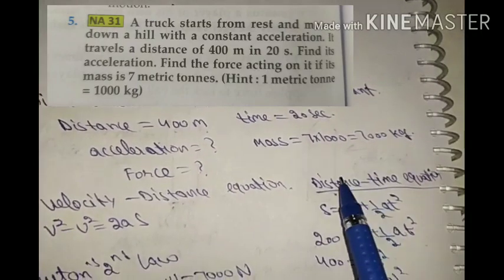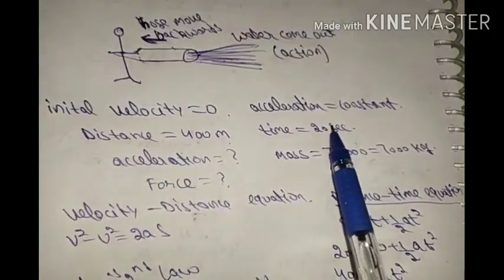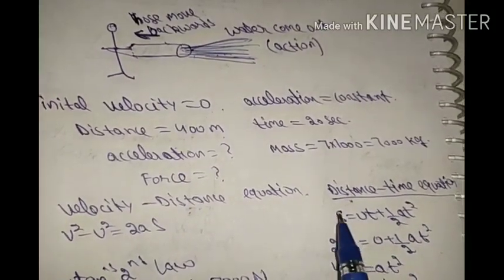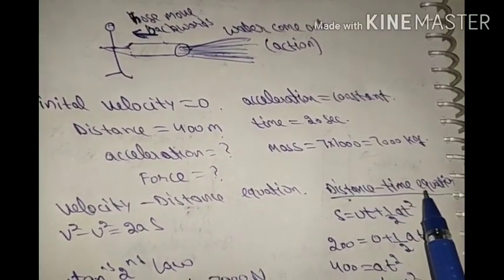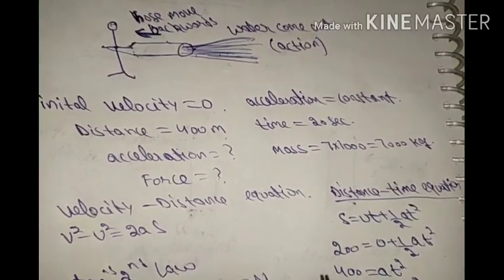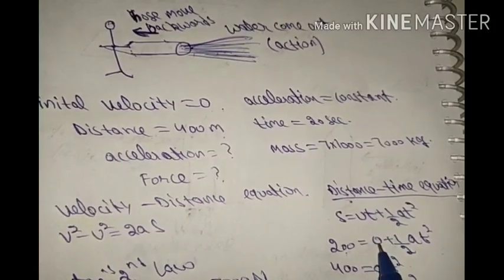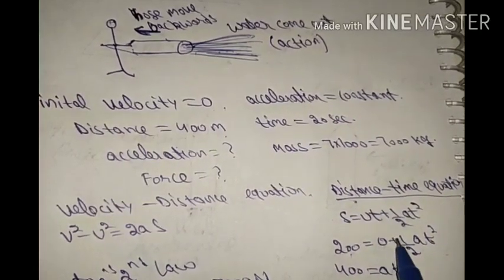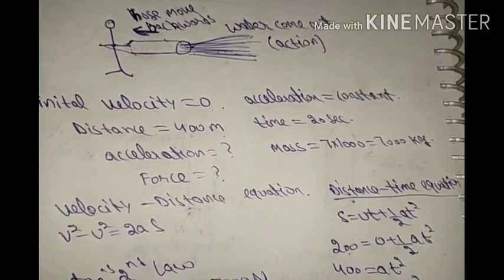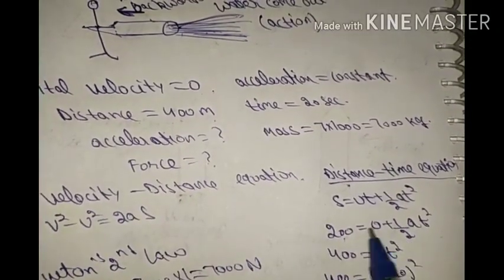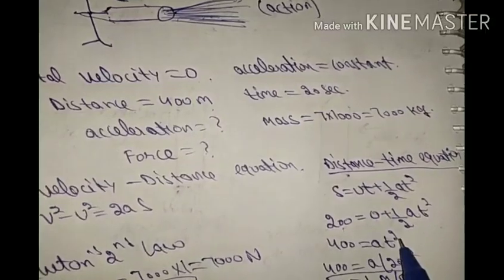So we know distance is given and time is given, so we can use the distance-time equation, and that is S is equal to UT plus half AT square. This is from the first chapter. Initial velocity is 0, so this term becomes 0, plus half AT square. So S is equal to half AT square, and 2 multiplied by 400 becomes 800 equals A T square.